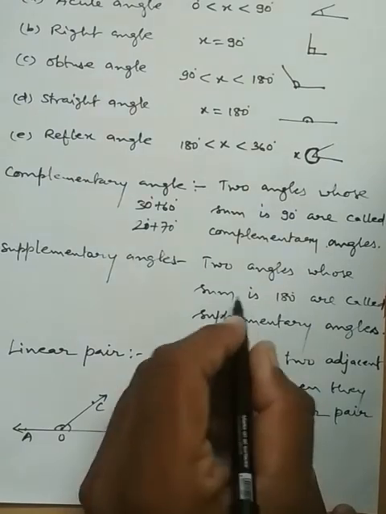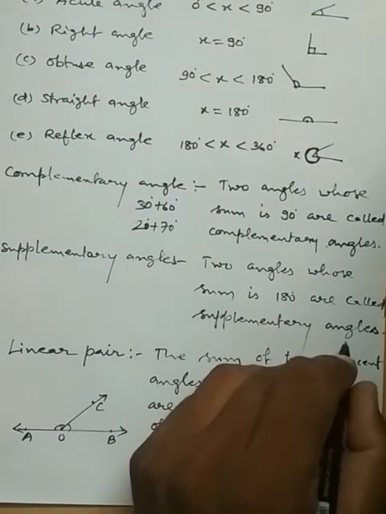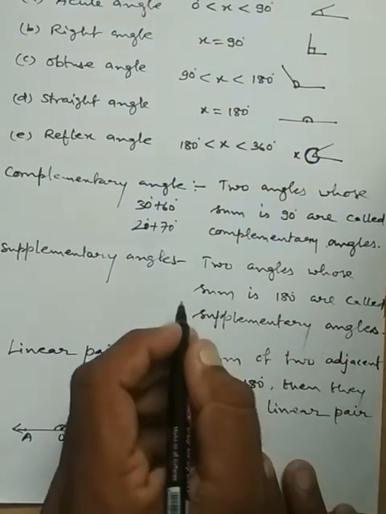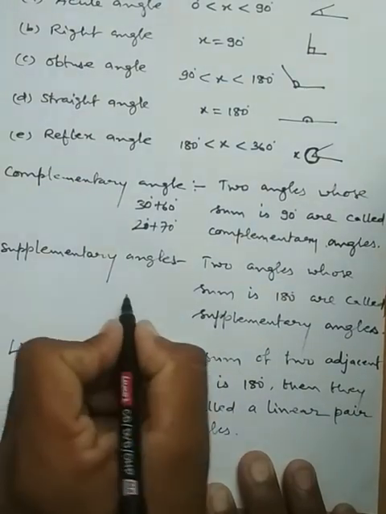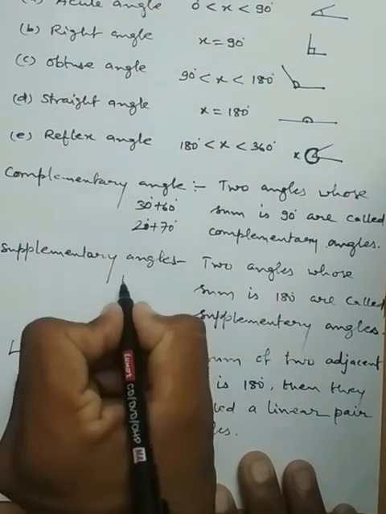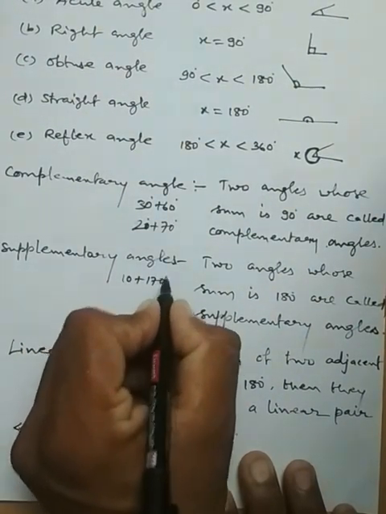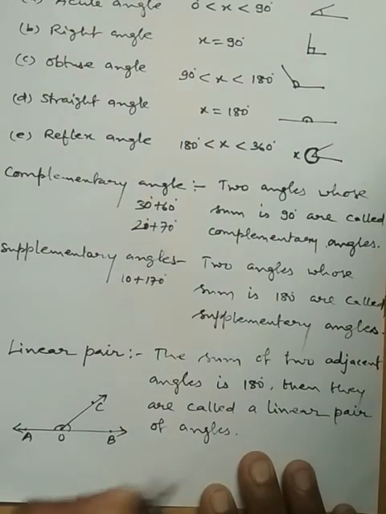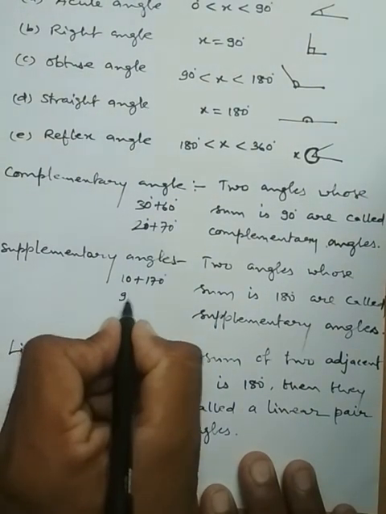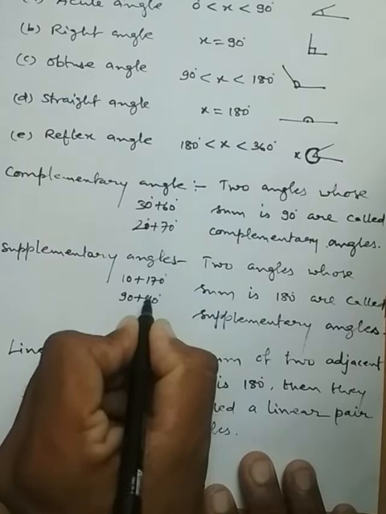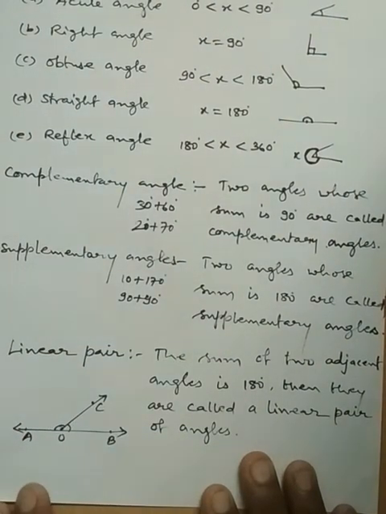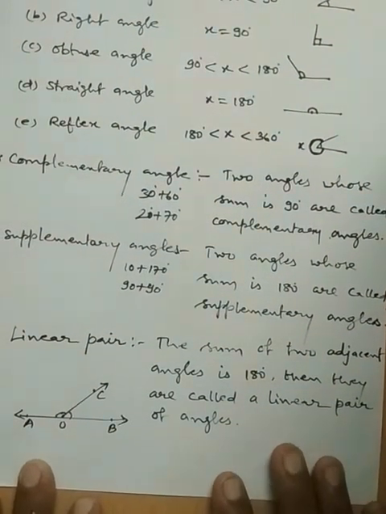The two angles whose sum is 180 degrees are called supplementary angles. The sum of the measures of two angles is 180 degrees. For example, 10 plus 170, its sum is 180. 90 plus 90 also. Both are supplements to each other.